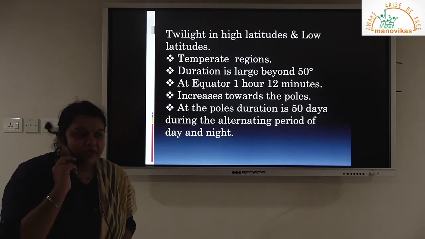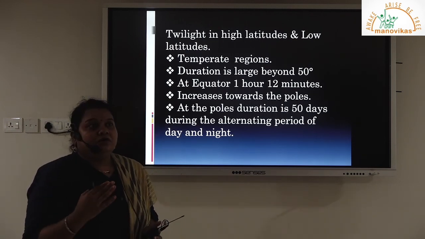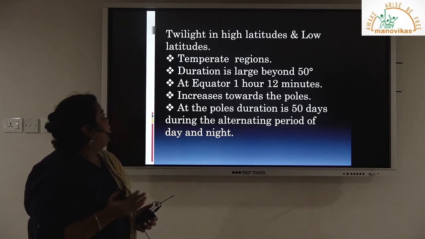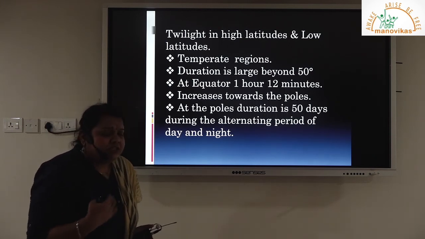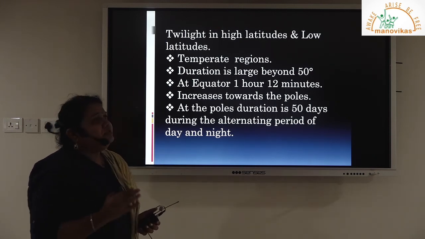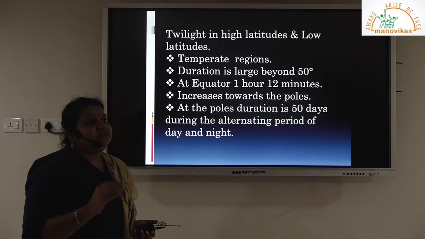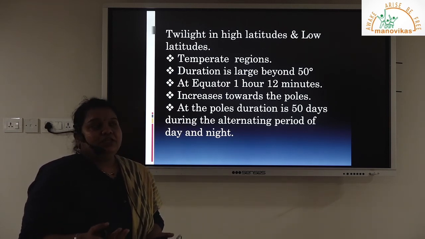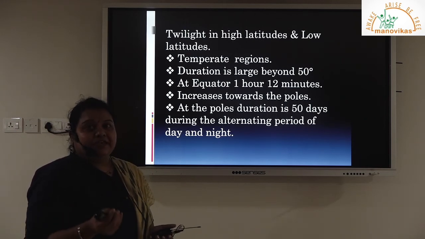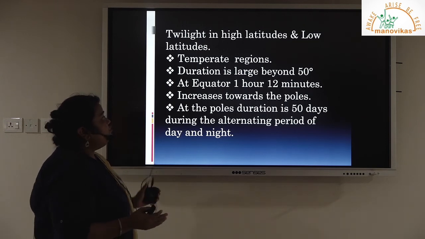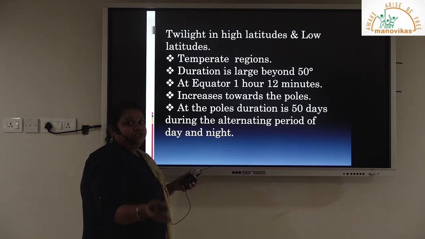Okay, coming towards twilight, we are talking about the diffused light, which usually occurs somewhere beyond the tropics and beyond 50 degrees latitude. The diffused light is the light which is the result of slant rays. If you want to understand twilight, dawn or dusk, it is the diffuse light which you usually see after the sunset or before the sunrise. The bands of color in the sky are an example of diffuse light. It usually occurs in the temperate region on a large scale, but it doesn't mean that it is not experienced by other parts of the world.